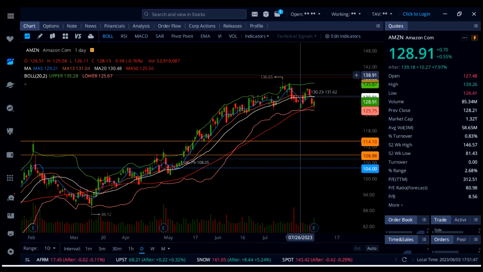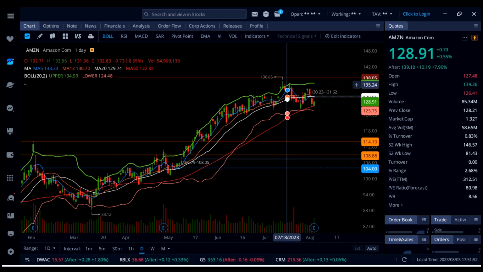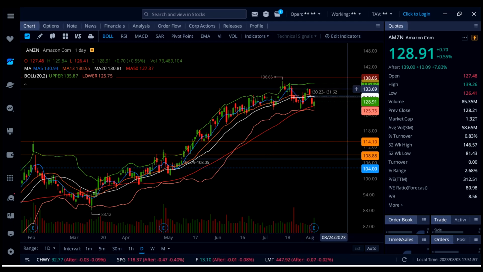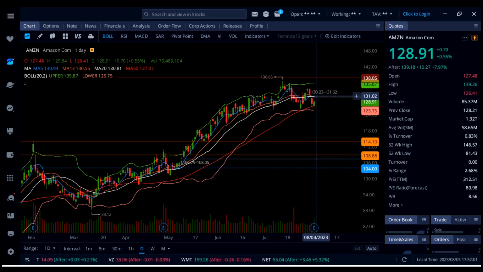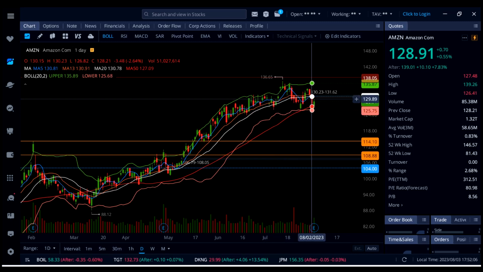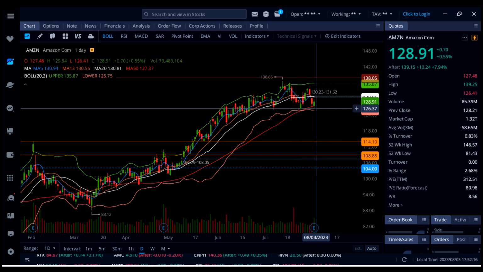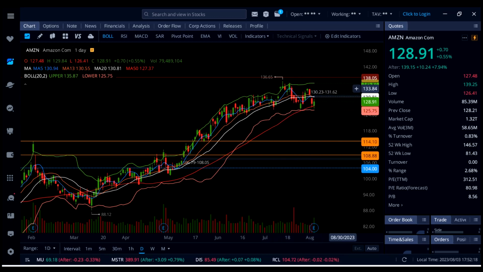So tomorrow for the dip buyers, if you want to trade Amazon, you want to watch 135, 136 right here. Below that, we also have support down here around 133, and then watch out for a move down here to this white line 20 SMA 131. I don't see Amazon tomorrow coming down to 131, but definitely 135, 136 possible in the morning. And if that happens, that is going to be a dip buy if that holds here on Amazon. To the upside, above 138, guys, Amazon can run even higher.